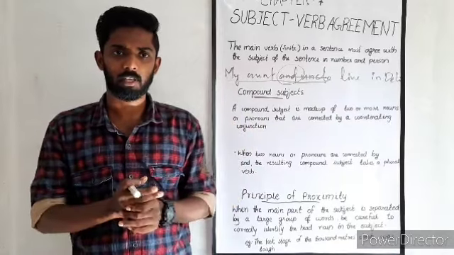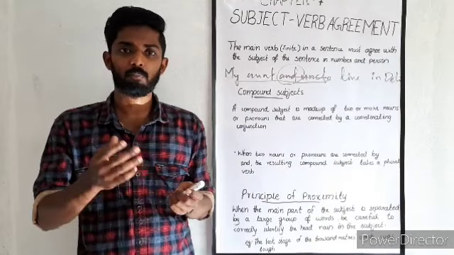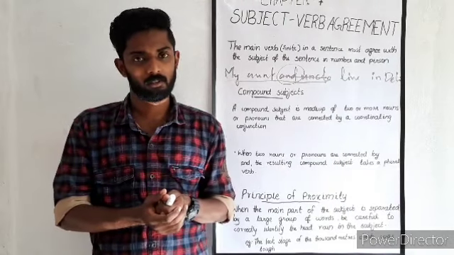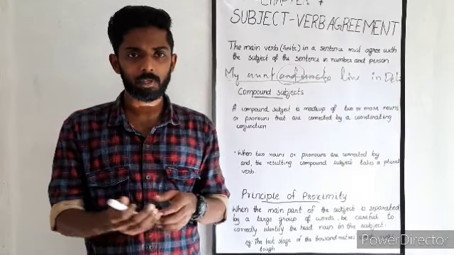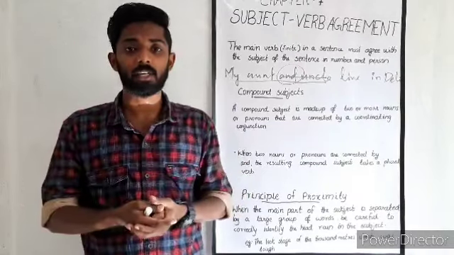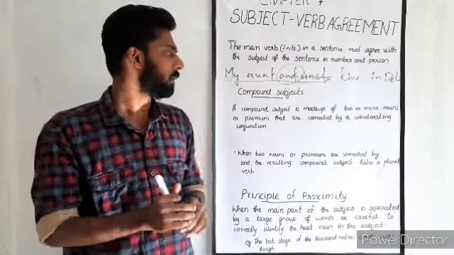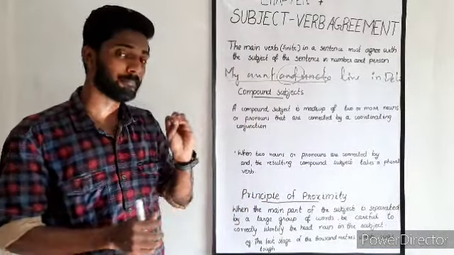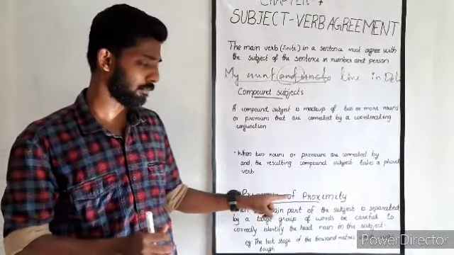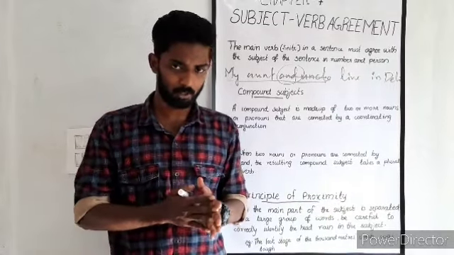I can give one more example, like either she or her friends are responsible for this project. Here a plural form is used because they have two ideas in their mind. So that is with regard to this point. And now we move on to another important thing, that is the principle of proximity. So what is the principle of proximity?